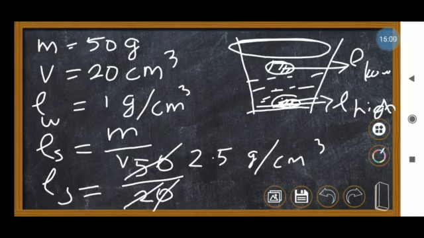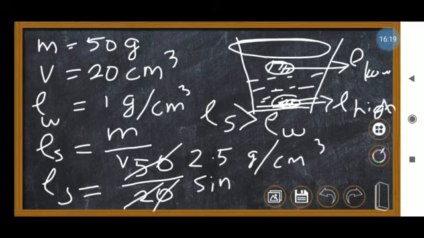So the density of the substance is greater than the density of the water. So the object will sink because the density is greater.